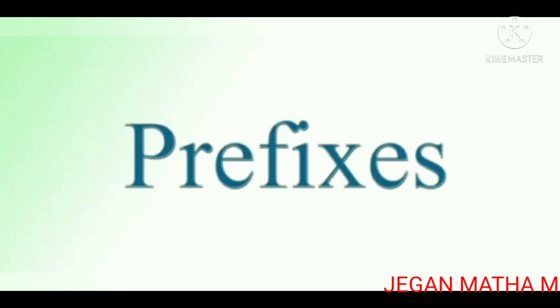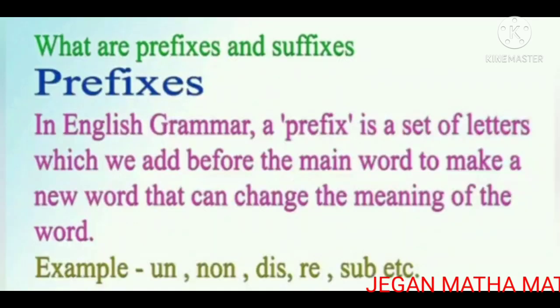Prefix. What are prefix and suffix? In English grammar, a prefix is a set of letters which we add before the main word to make a new word that can change the meaning of the word. Example: an, non, dis, re, sub, etc.